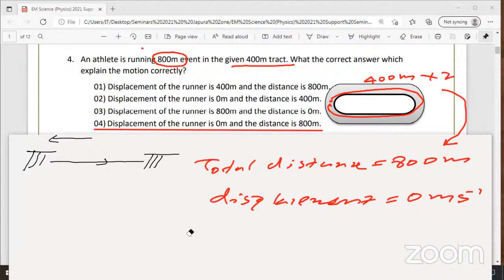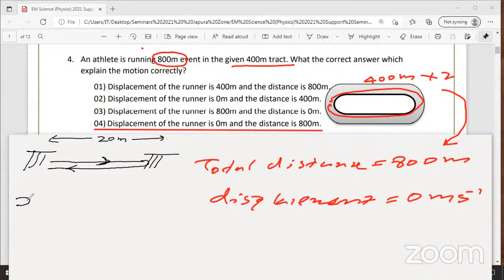So if the batsman completes 2 runs, with the gap between the wickets 20 meters. Now the batsman completes the first run. What is the displacement? 20 meters. Now he safely returns again to complete the second run.